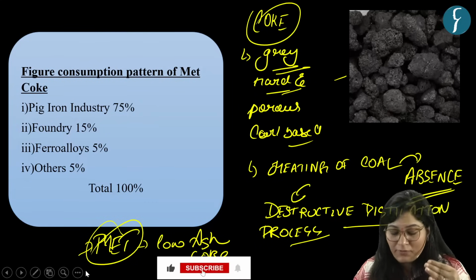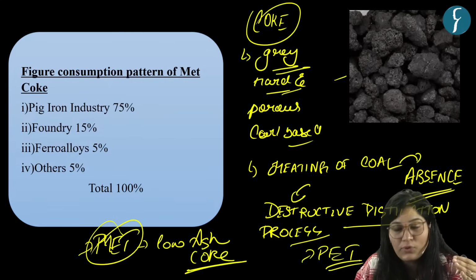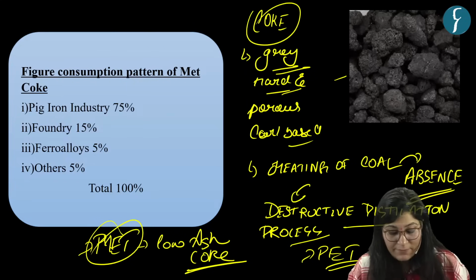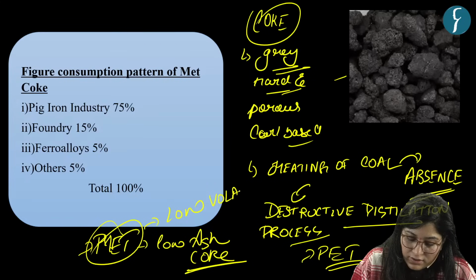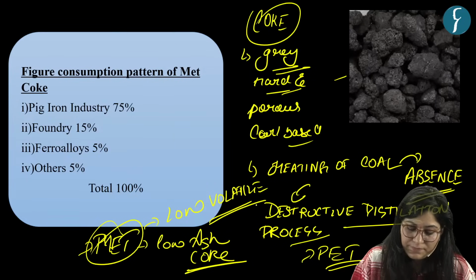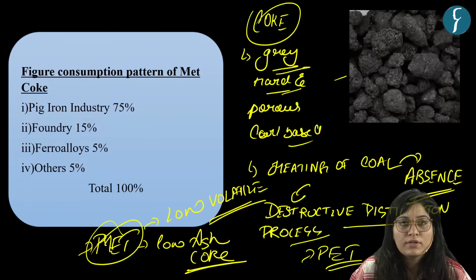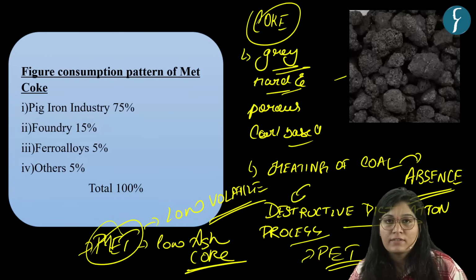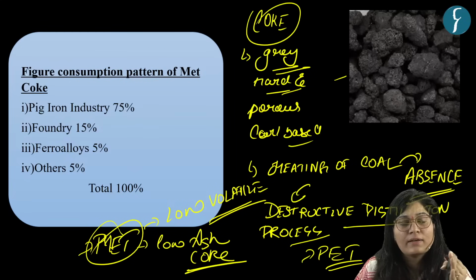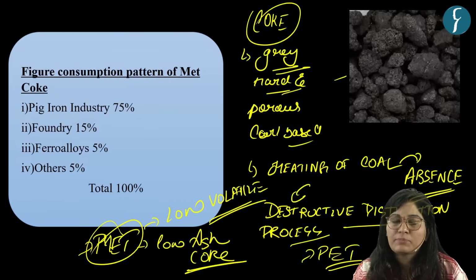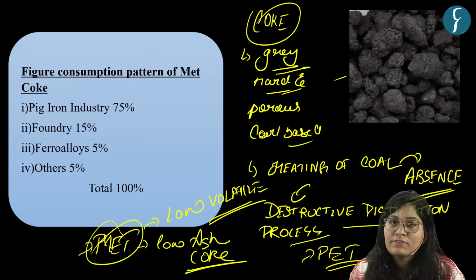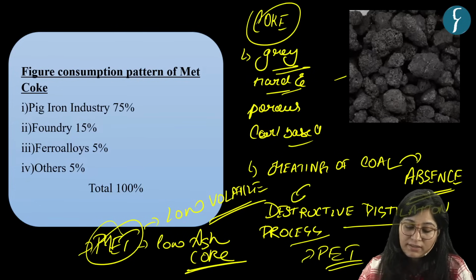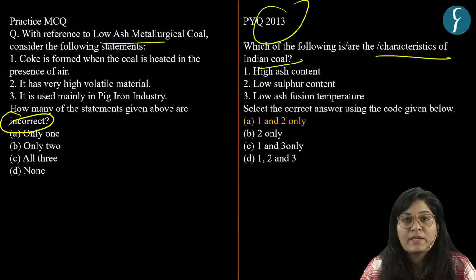And another type of coke is pet coke. And if you know, write in the comment box. This MET is having a low volatile content or low volatile material. So we have two different types of coke. One is MET, metallurgical. Second is PET. And MET is made up of carbon under the process of destructive distillation, consists of various blends of bituminous coal. Okay, so now you know the basics about coke.